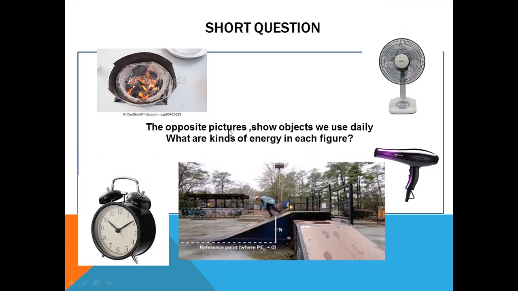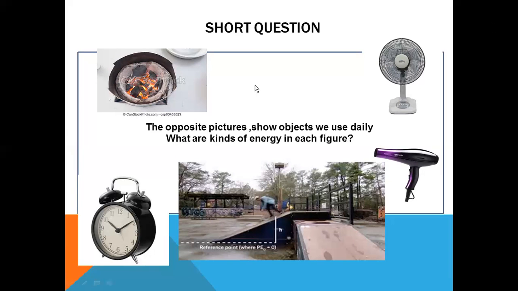Short question, first one: the opposite pictures show objects we use daily. What are the kinds of energy in each figure? You must test your information, make revision, and give me answers to all these questions. Focus, because each figure may have one, two or three kinds of energy. Focus on each figure and start to answer. After that, you can text me and send me all the information on the group.